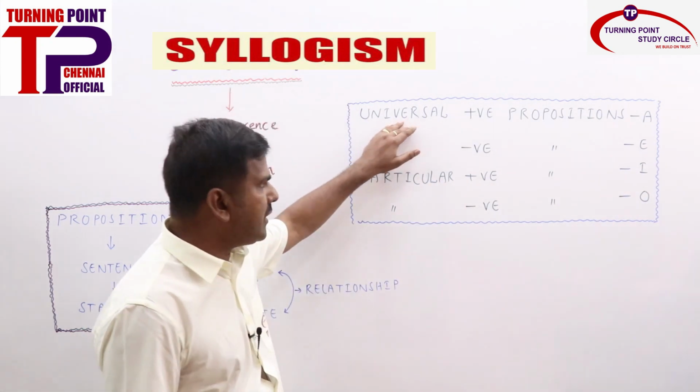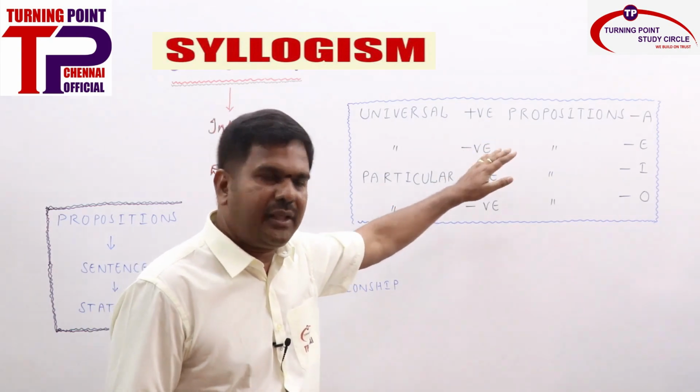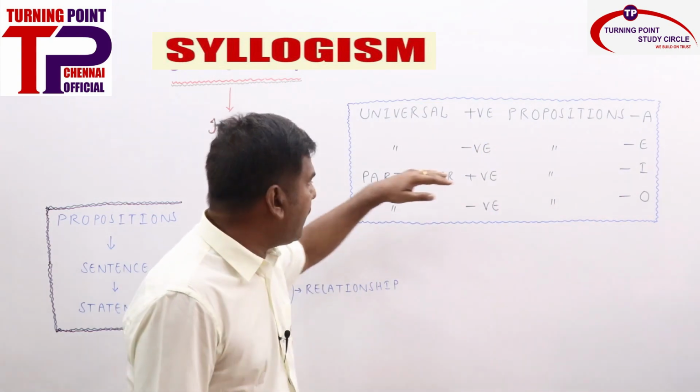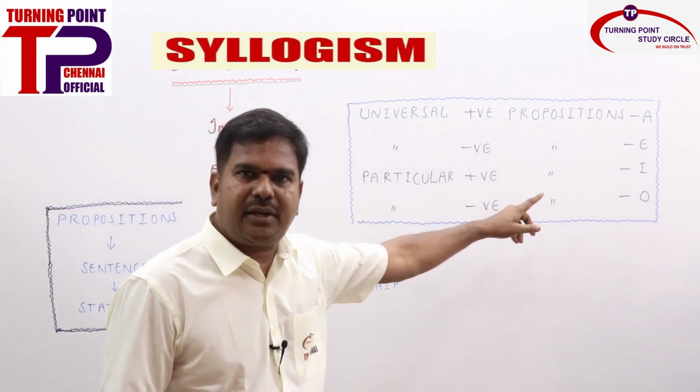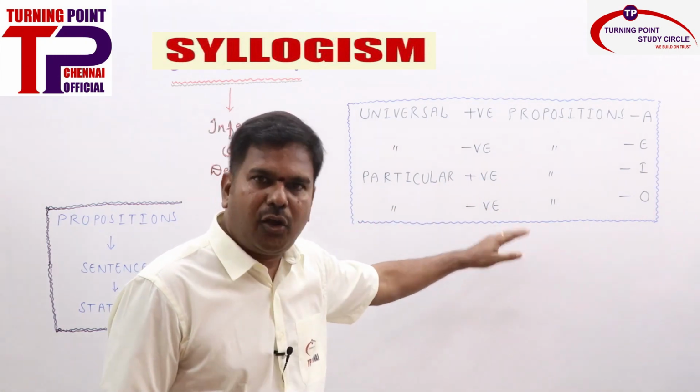Okay, universal positive propositions are represented with A. Just remember, they are represented with A. Universal negative propositions are represented with E, the particular positive propositions are represented with I, and the particular negative propositions are represented with O.